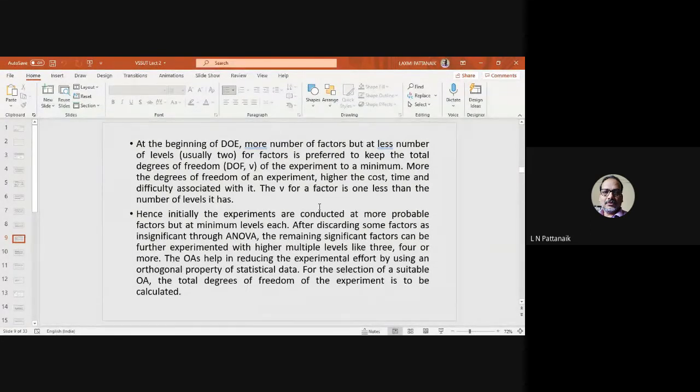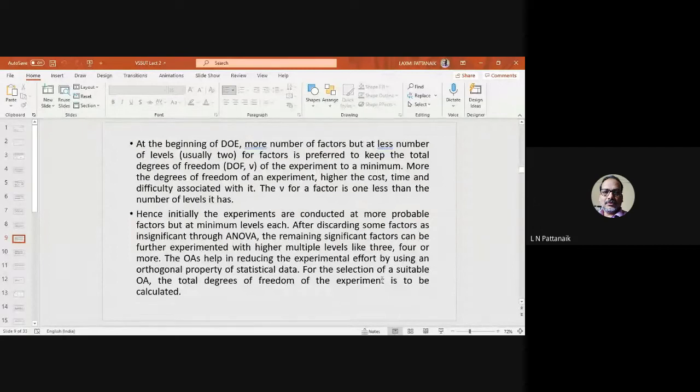Then once you have identified the factors which are not significantly affecting the response through your ANOVA analysis, or maybe your design of experiment itself will tell you which factors are contributing, then you can discard them, right? Then for the rest of the factors, when you make sure that these factors are really affecting the response, you can increase their levels to mostly 3 or 4, depending on your need. So that is the concept about the degree of freedom.